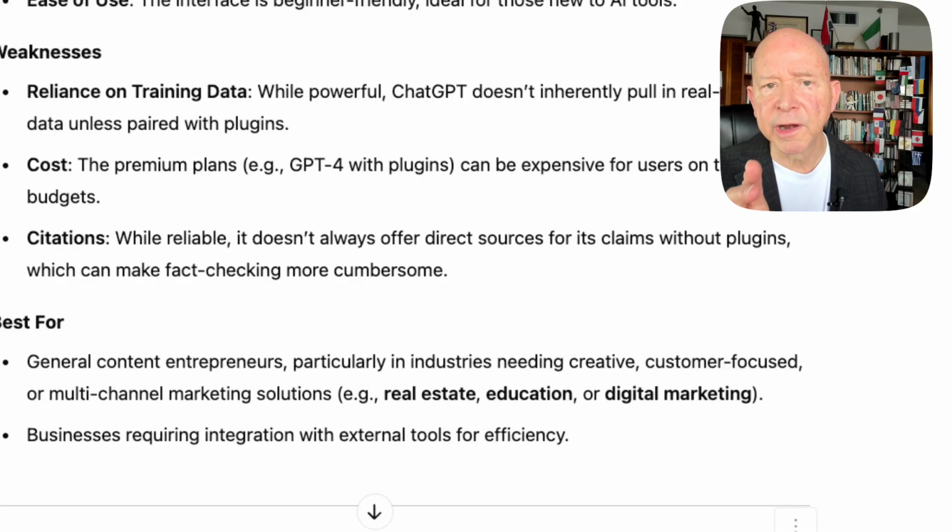Now, they do have a free version on all of these platforms, so I would recommend start with the free version, play with it, see what it's like, and get to know it and see what is there and how you can use it. And here's a very important area in ChatGPT that they did not have as much before. They're getting more of it now. Citations.